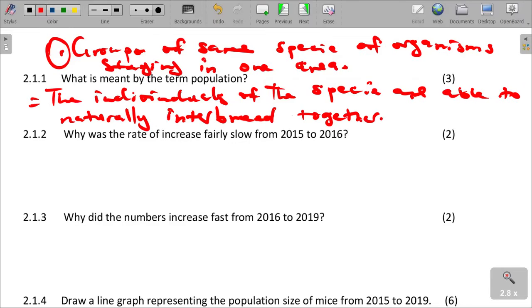When we look at individuals of a population, they must be able to breed together and produce fertile offsprings.